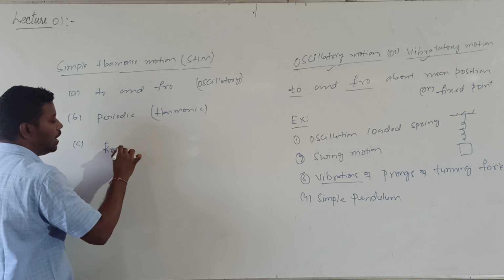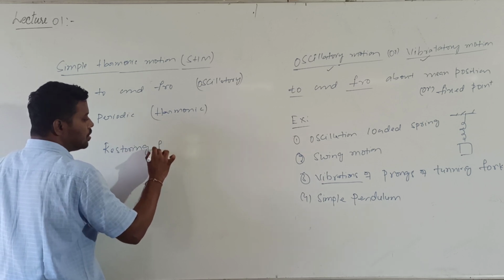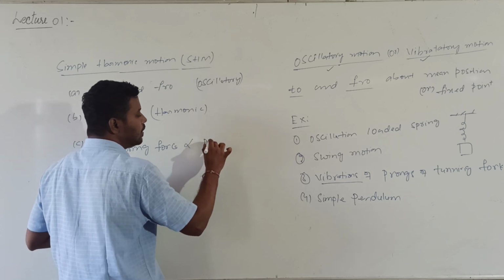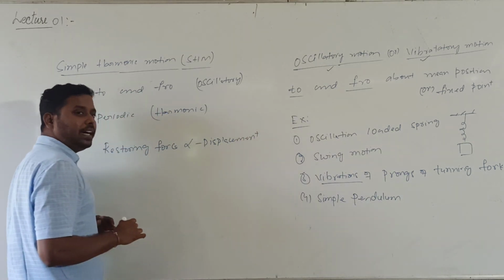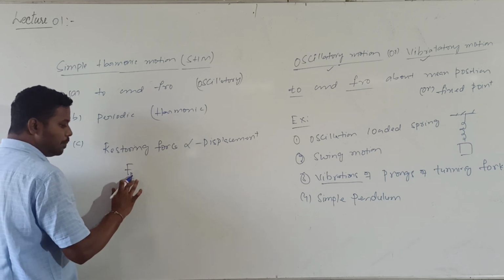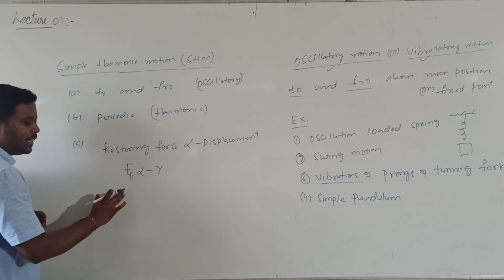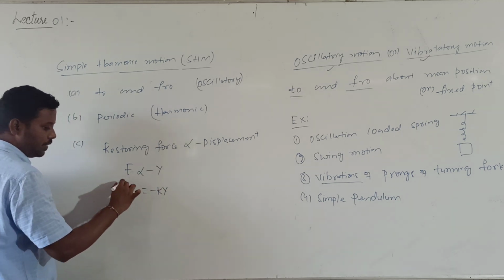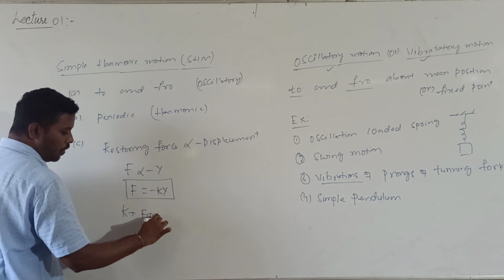So what is the condition? Restoring force should be directly proportional to which one? Displacement, but with a minus sign. Why this minus sign, we'll come to. So restoring force is F_R, or simply F, directly proportional to minus y, if displacement is y. Otherwise I can also write F equals minus k into y, where k is the force constant. So what is the name of k? Force constant.